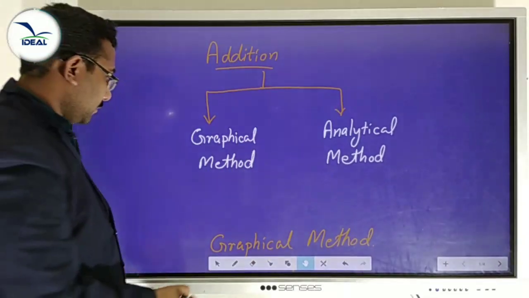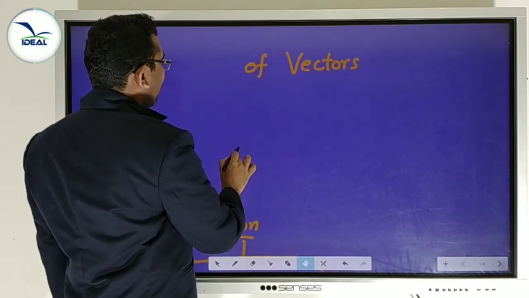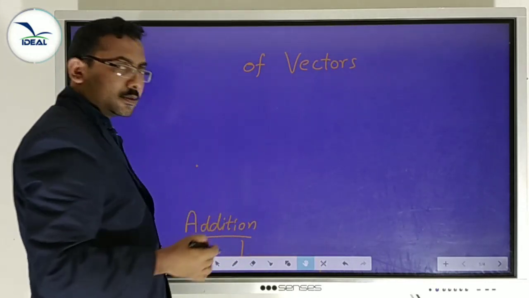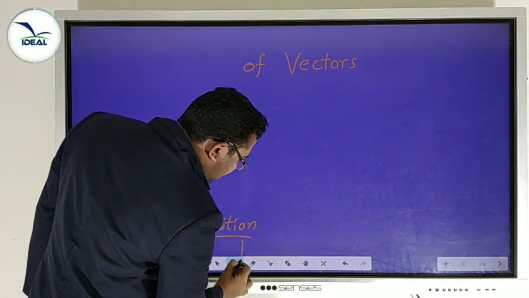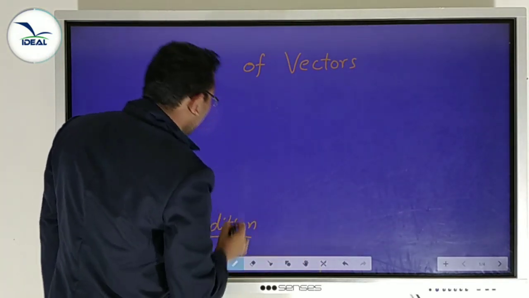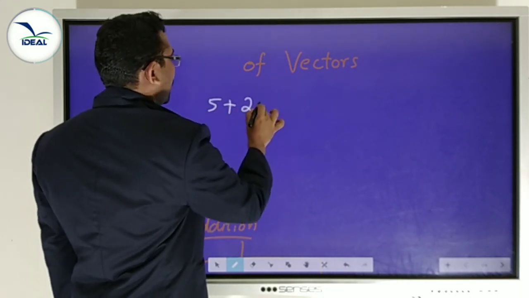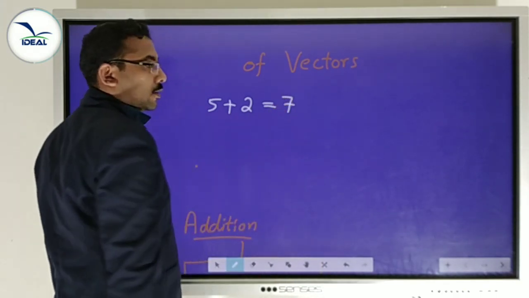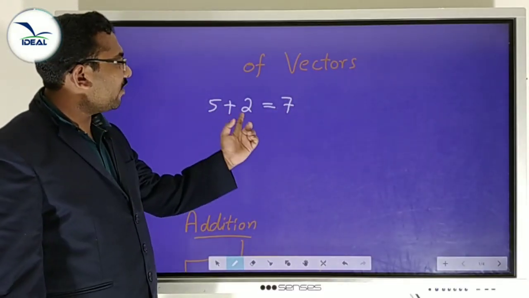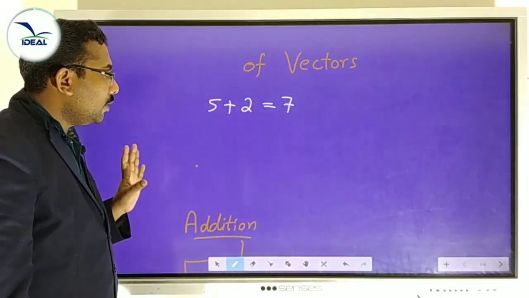Addition of vectors. You know the addition of scalars. Suppose we want to add two numbers. 5 plus 2 is equal to 7. 5 plus 2 always equals 7. There is no other result.